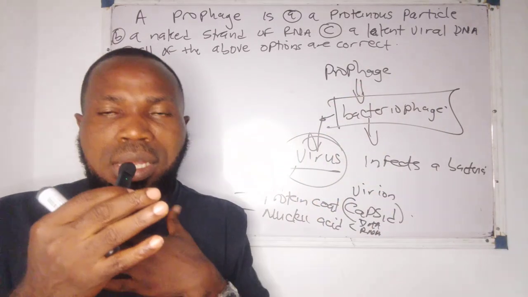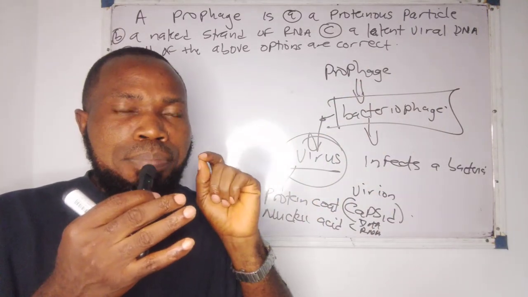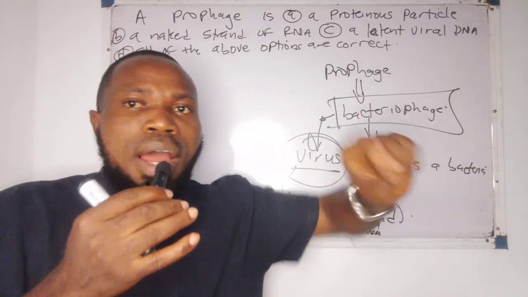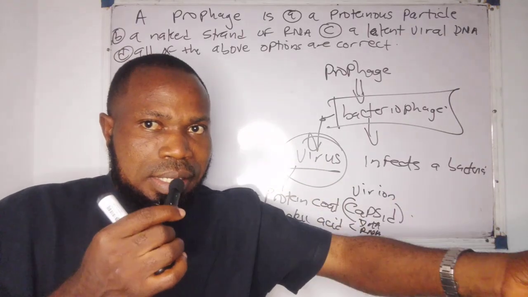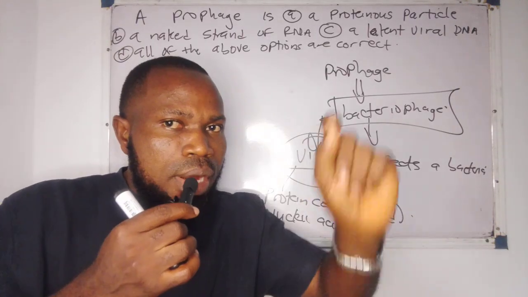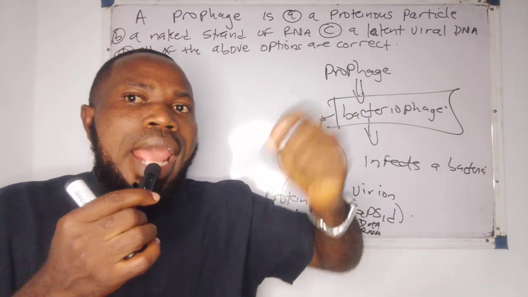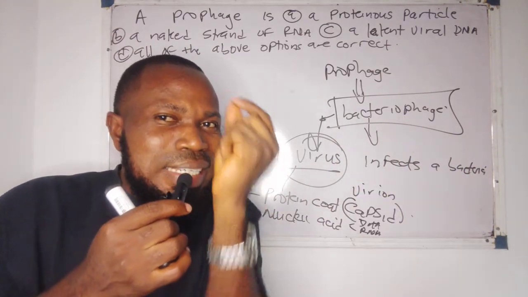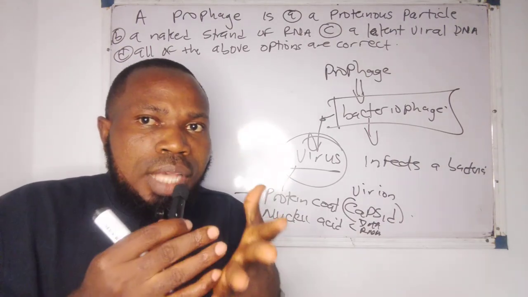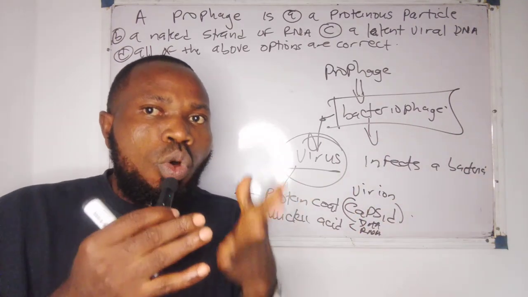Now let me give you an instance. The coronavirus that causes COVID-19 is an RNA virus. Let me give you another instance. The herpes virus is a DNA virus. So a virus can be either DNA or RNA.